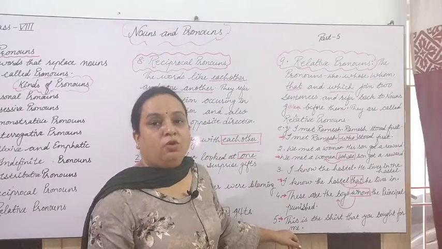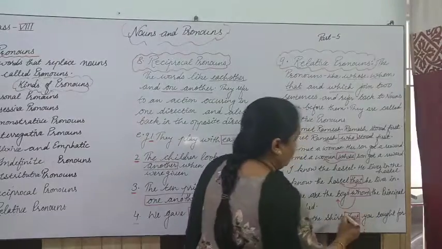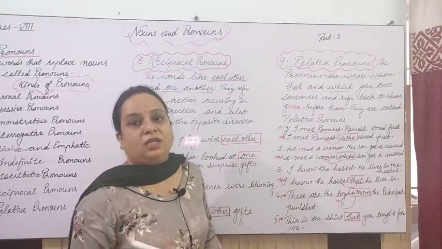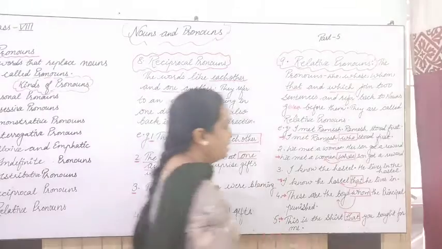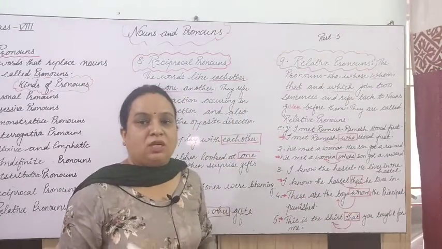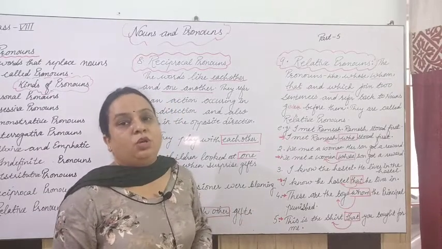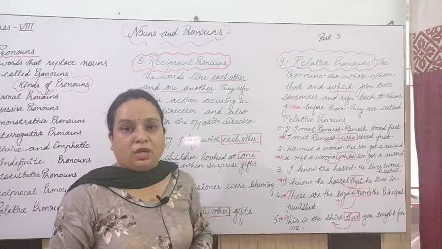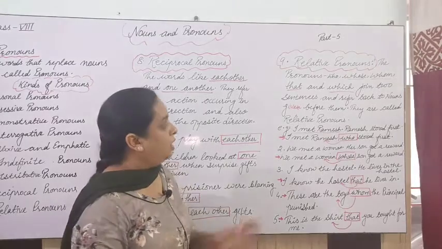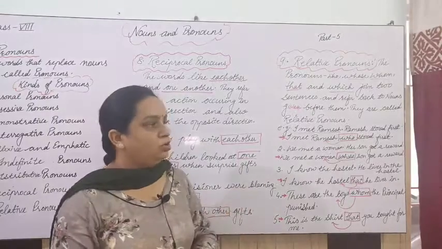Next is: this is the shirt that you bought for me. So what am I talking about? Shirt, right? So that is the relative pronoun here, and the antecedent of that is shirt. And the shirt is singular. I am telling you this because it will help you understand subject-verb agreement when you do it in your next class, and this time also I will try to solve that for you.